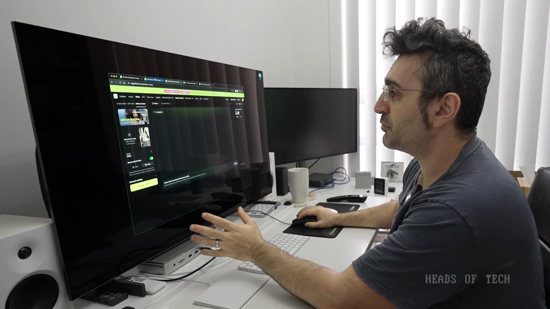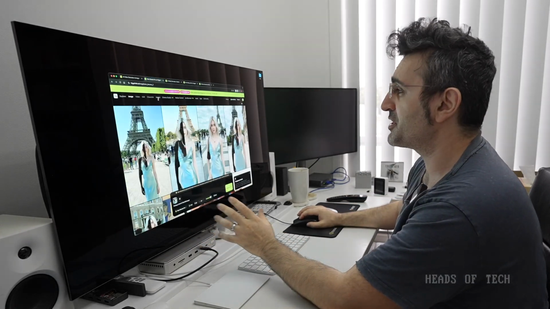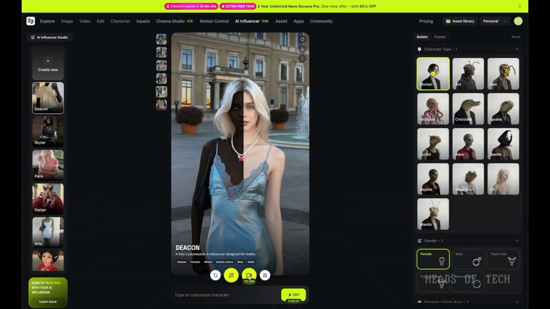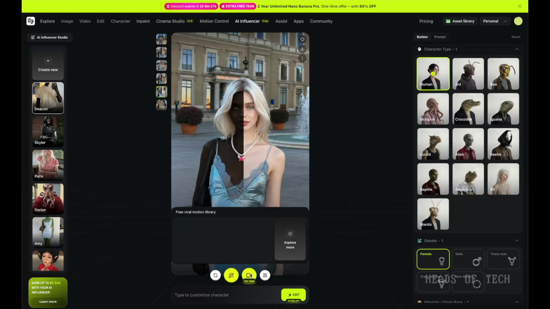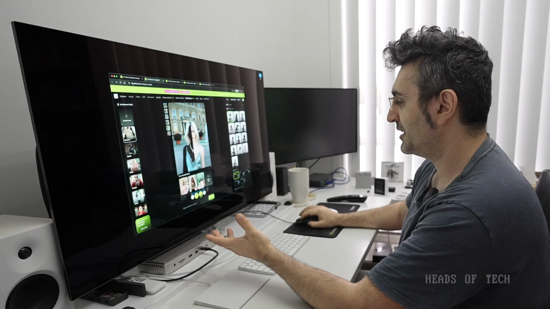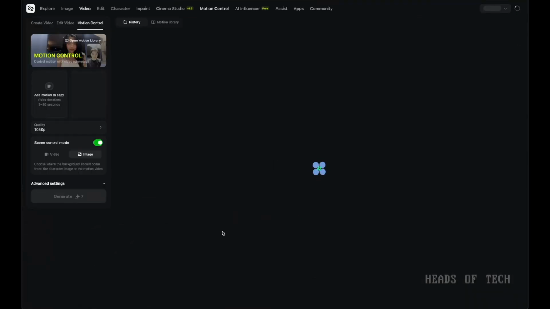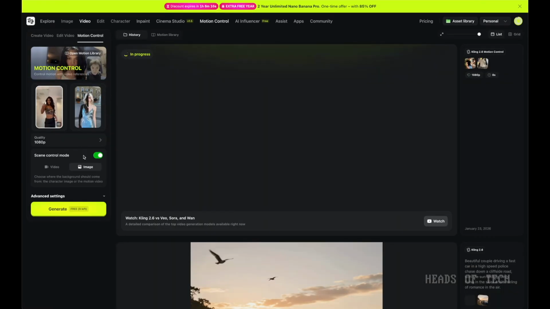Now, what I'll also do while I'm waiting for the AI video generation to be done, I'm going to go back to the lovely lady and make a video out of it. Since it's free, you get 10 free viral motions. So this looks like a cool dance. I'm just taking this one. This one looks gorgeous. We've got this dance, 1080p, making a video, and generate.